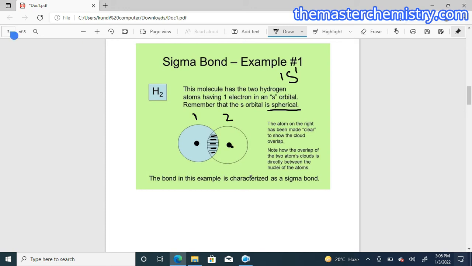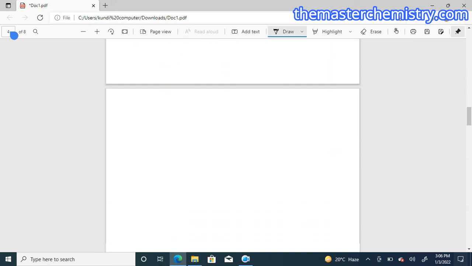Okay. So by definition, the right atom on the right side has been made clear so that we could understand the overlapping. So the bond will be formed like this between the hydrogen atoms. This will be a sigma bond. Okay, this is a covalent bond. Both atoms are sharing their single electron with each other. So it is a covalent bond, but in this case, it is also called a sigma bond, which is proved in this example.